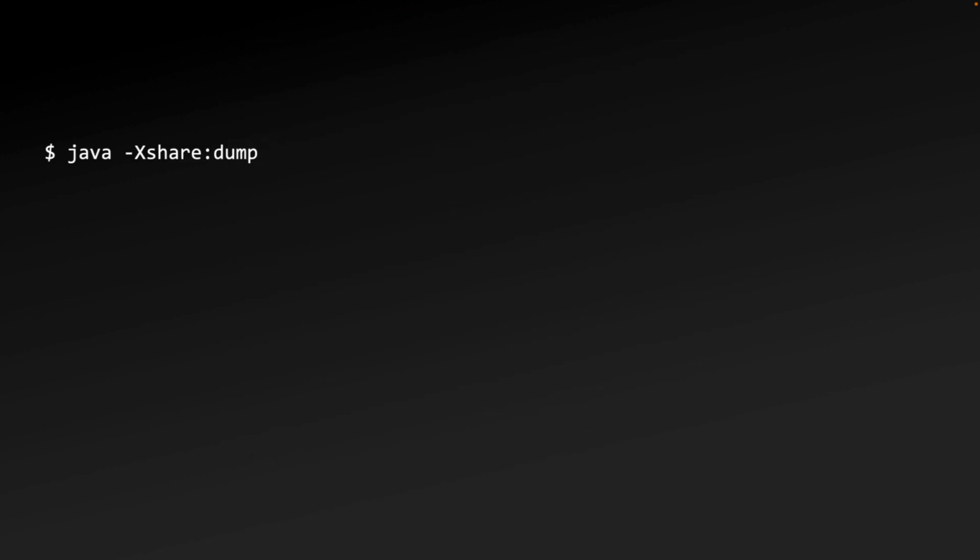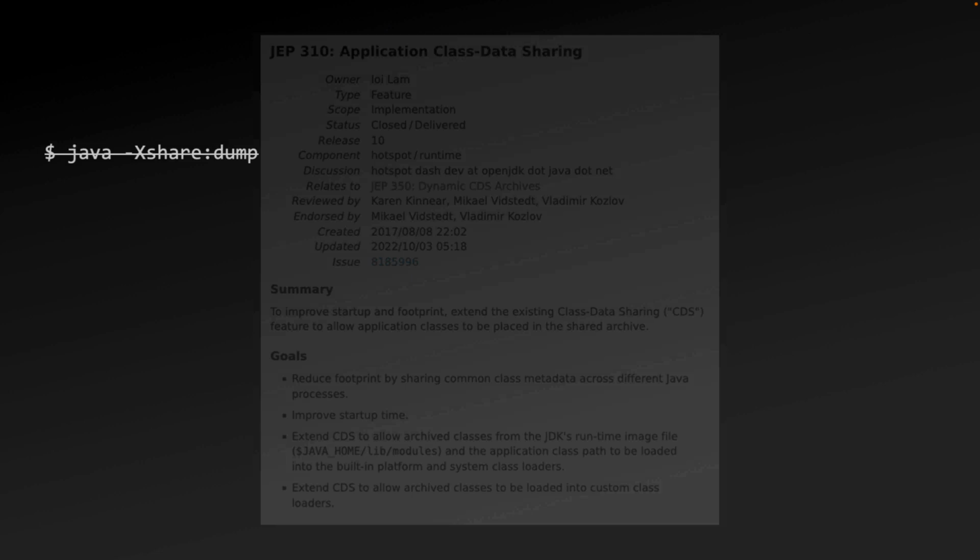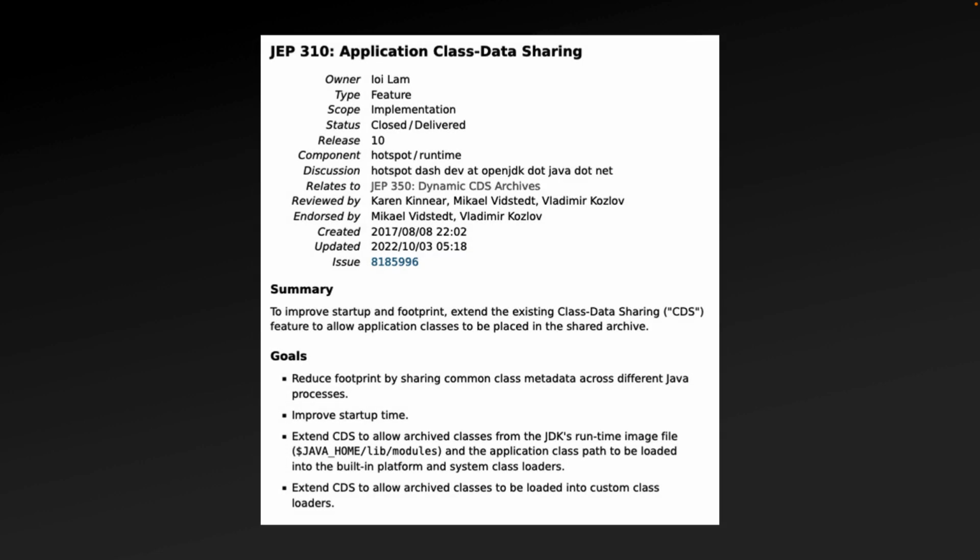This is why I mentioned earlier that Java shared dump is only necessary on JDK 11 or earlier. On the subject of creating an archive, this has also been expanded. JEP 310, introduced in JDK 10, expanded the ability of CDS to also track application classes loaded by the JVM at startup.